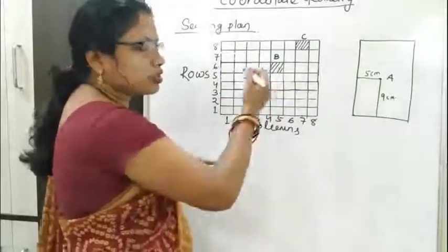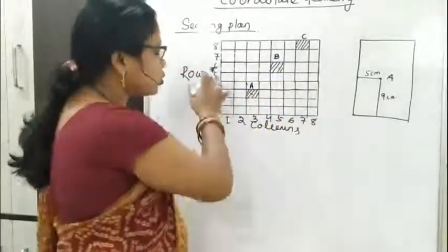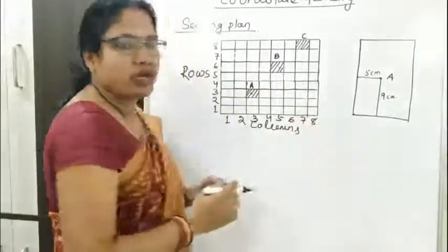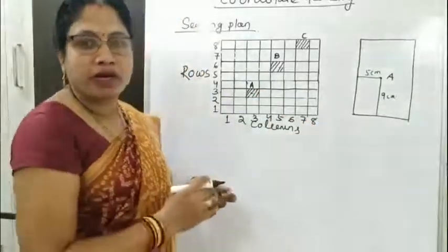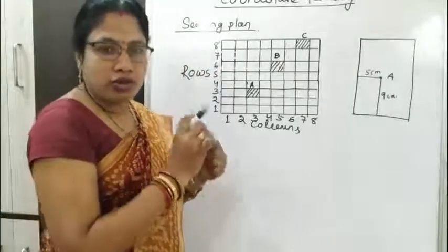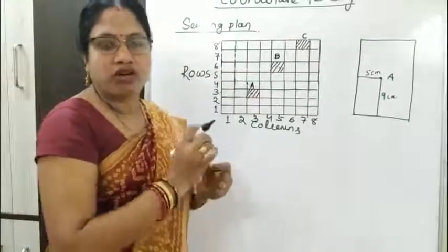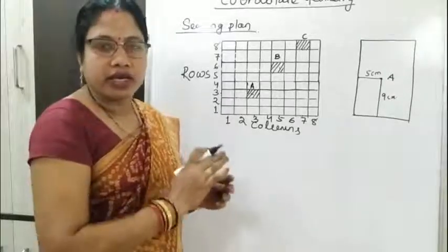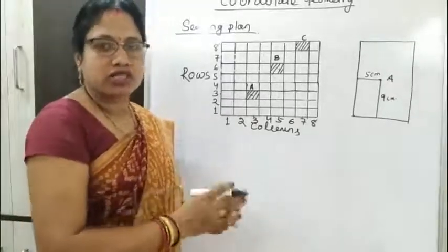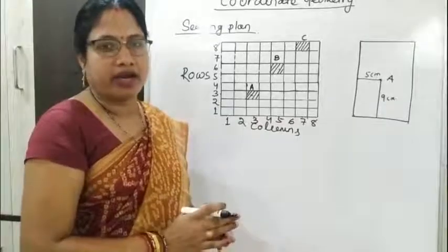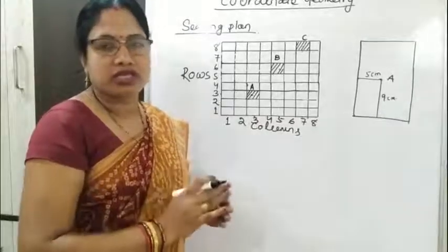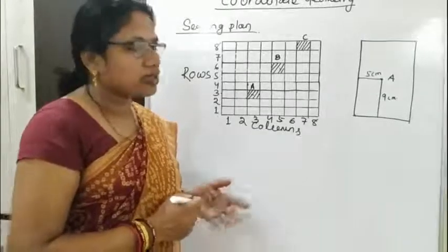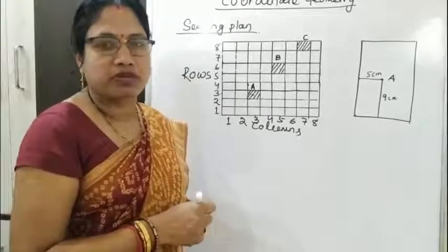So in this way we need two independent data, or in both the cases we need two perpendicular lines, to find the position of a point or the position of an object in a plane. This simple idea starts coordinate geometry, the branch of mathematics. So let us discuss some basic concepts of coordinate geometry.